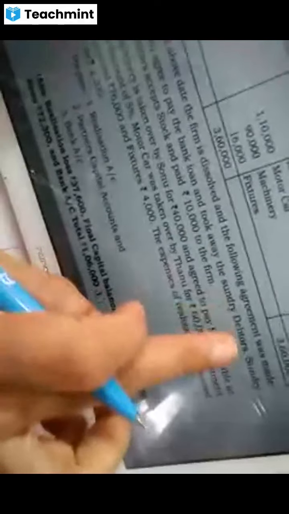Here it is given, say, Tanu agrees to pay bank loan. For that we have done the entry, bank loan. Then took over the sundry debtors. Then here see, again, motor car also is taken over by Tanu. So, sundry debtors and motor car, together I have passed the entry. Okay, finish. Now balance it. Make the total.